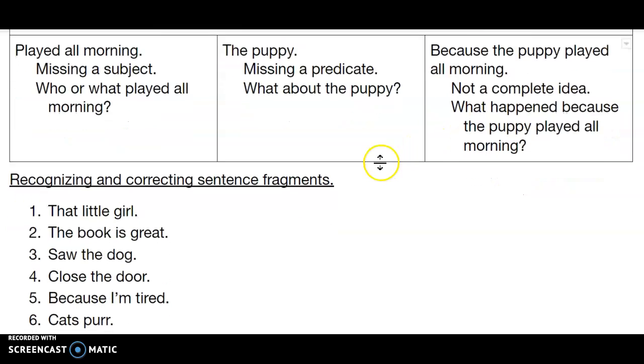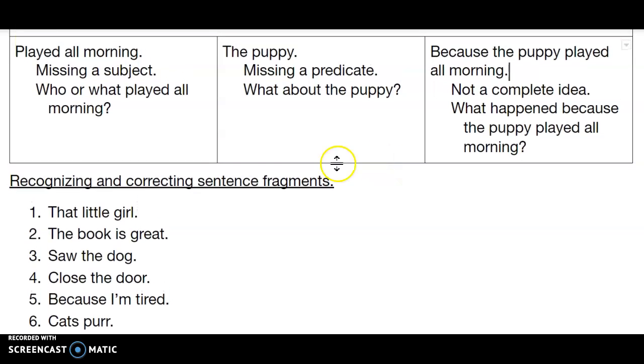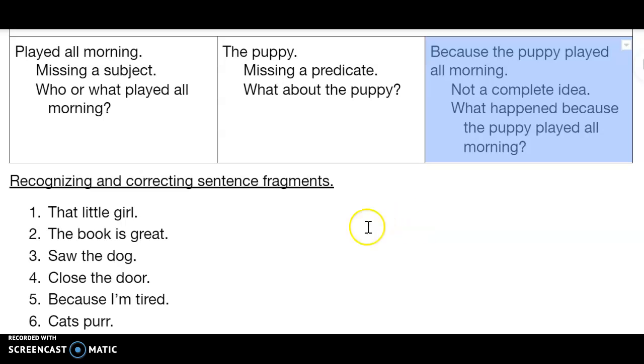All right, let's get into these six practice sentences. We are going to first decide if the sentence is indeed a sentence or if it is a fragment. If it is a fragment, we're going to decide what's missing and then fix it. So is it missing its subject? Is it missing its predicate? Or is it not communicating a complete idea? Like we saw with this one, we know that sometimes there's a subject and a predicate, but it's still a fragment because it's not a complete idea.